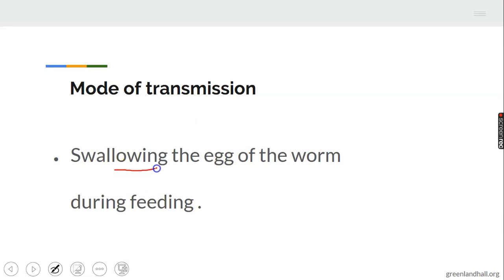When the animals swallow the eggs of the worm during feeding, specifically pigs, we know how pigs feel. Pigs like moldy places. They graze on moldy places. So when the animal feeds on their eggs, they can be infected by roundworm infection.